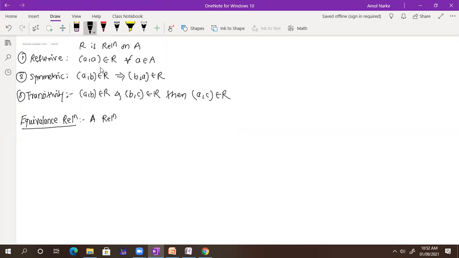Correct. A relation R on set A. I will write down the proper definition. R is the relation on set A, it is a subset of A cross B. It's called an equivalence relation if, number one, R is reflexive.